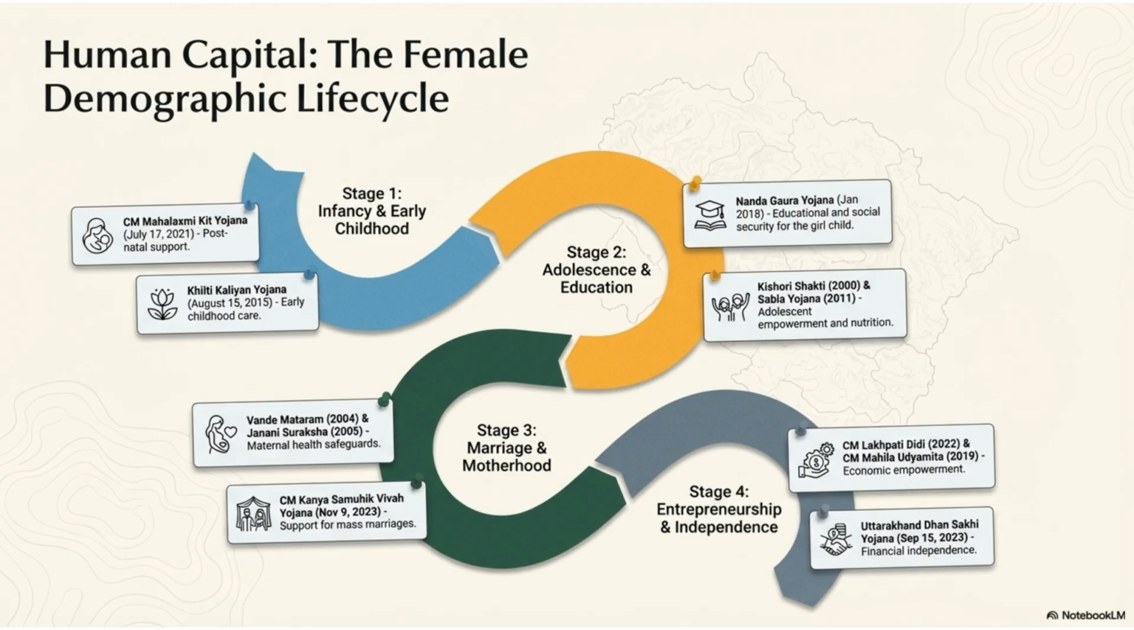Focusing on human capital, this section maps the female demographic life cycle through 4 stages: infancy and early childhood, adolescence and education, marriage and motherhood, and entrepreneurship and independence. Each stage is supported by specific social schemes.